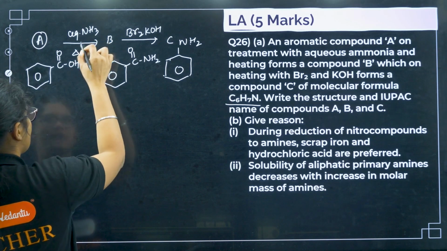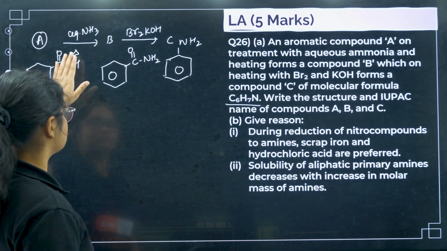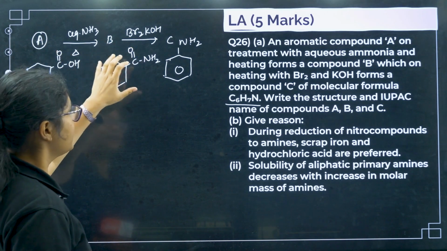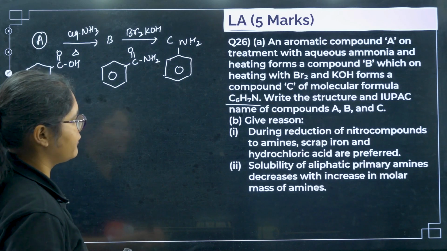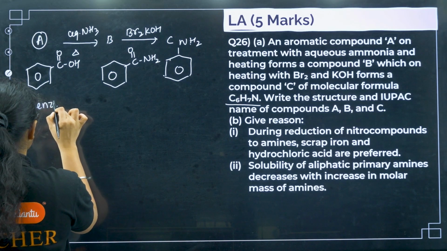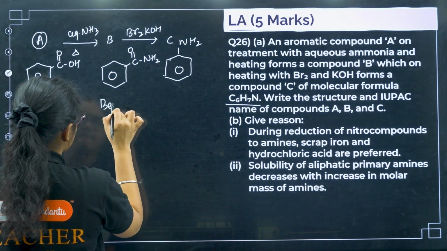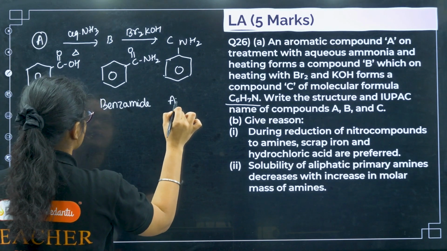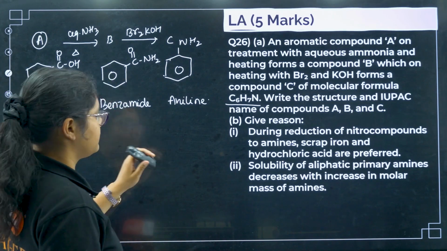Okay, so here what will happen? Here OH will be removed, we'll get NH2, after heating you will get the amide, and this one is there. So write the structures and the IUPAC names of A, B and C. A is what? Benzoic acid. Here it is benzamide, and this one is aniline. Written. So you will get 3 marks here.